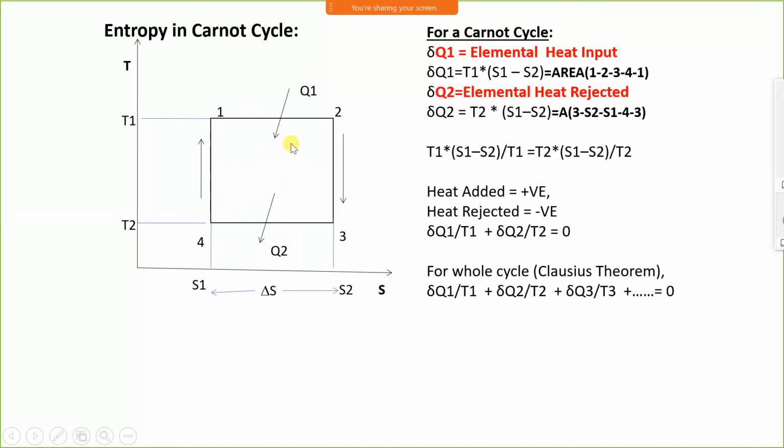Entropy added, entropy subtracted, means the total entropy of the system is always equal to 0 for a reversible process. We are considering the Carnot cycle, and the Carnot cycle is a reversible cycle. Therefore, for a reversible cycle, the summation of entropy is 0. Therefore, integration of dq by T is equal to 0 for a cycle, and the change in entropy, that is integration of delta q by T, is equal to 0 for a cycle.